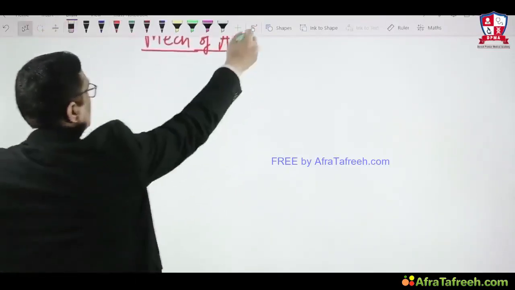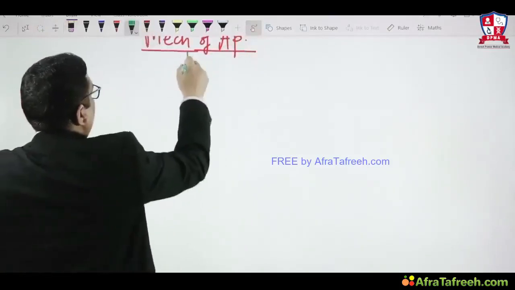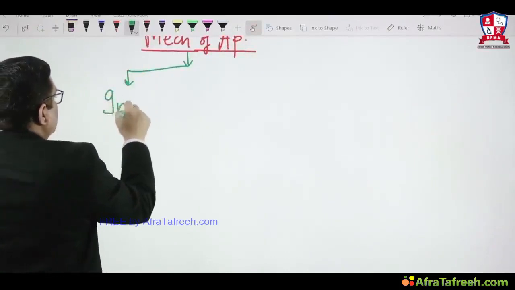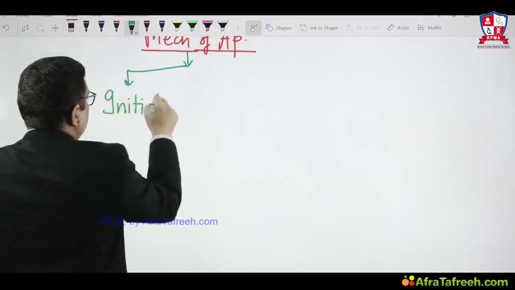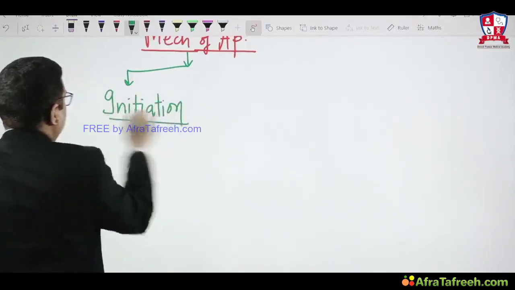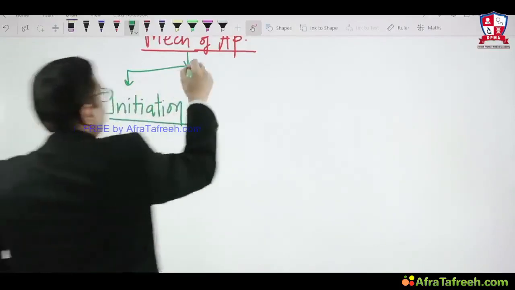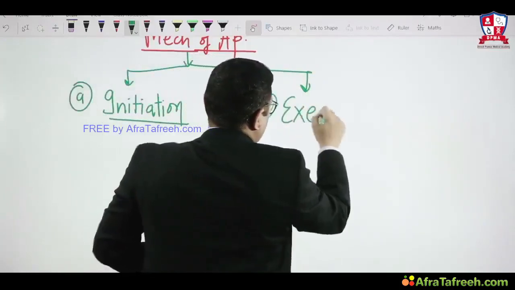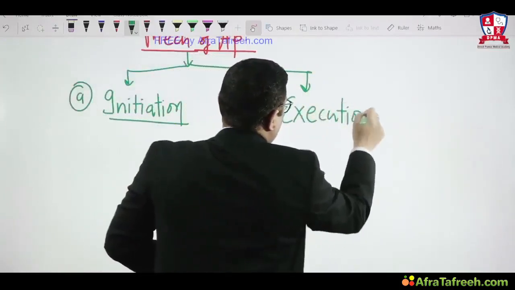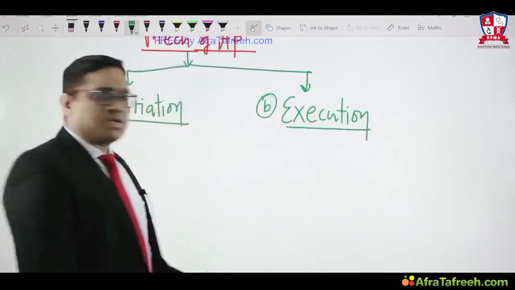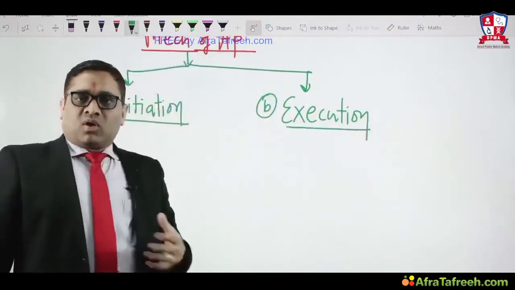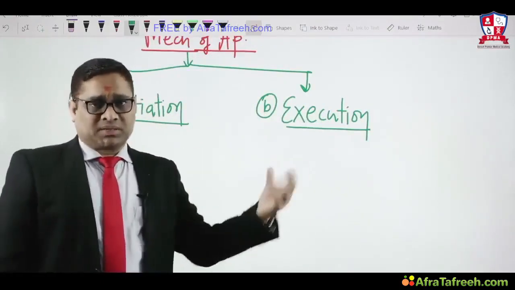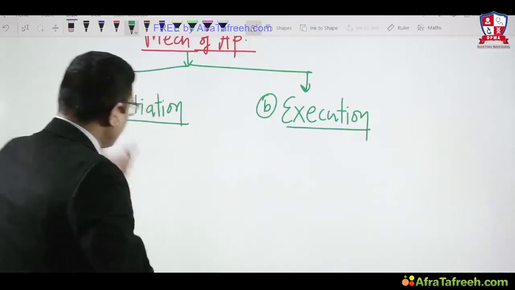One is called initiation and the second event is execution. Both initiation and execution involve caspase activation. Different caspases will be activated in these pathways. So let us see which caspases will be activated.